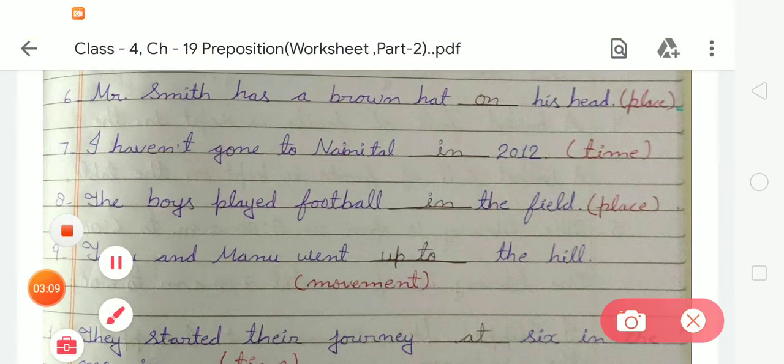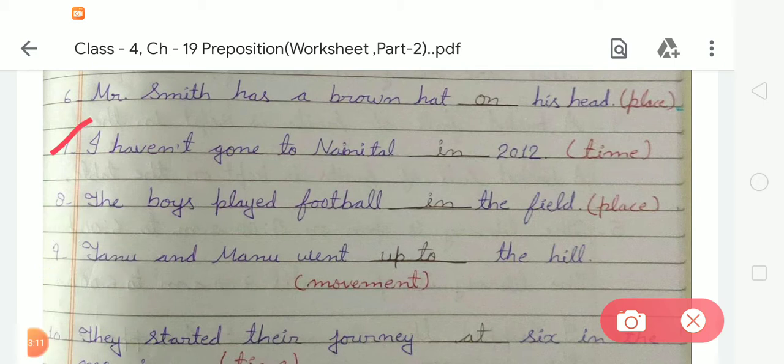Okay. Now 7. I haven't gone to Nainital blank 2012. Here the kind of preposition is time. So we have to use the correct word in, I-N, in. Okay student. So now next, number 8. The boys played football blank the field. So here the kind of preposition is place. So we have to write in, I-N, in.